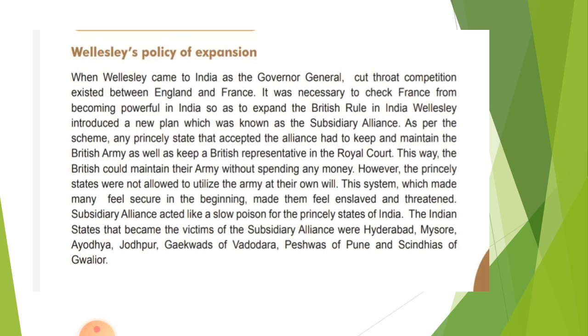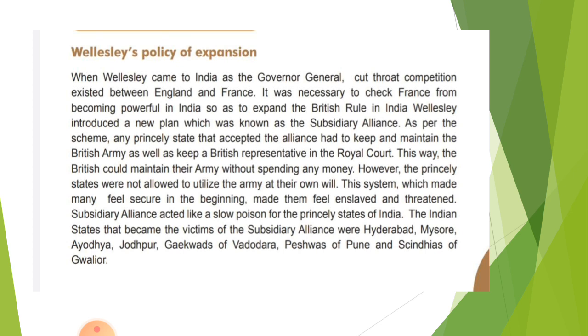In the princely state, the state ruled by a prince, when they accepted this alliance, first of all they had to keep and maintain the British army, as well as keep a representative of the British in the royal court.